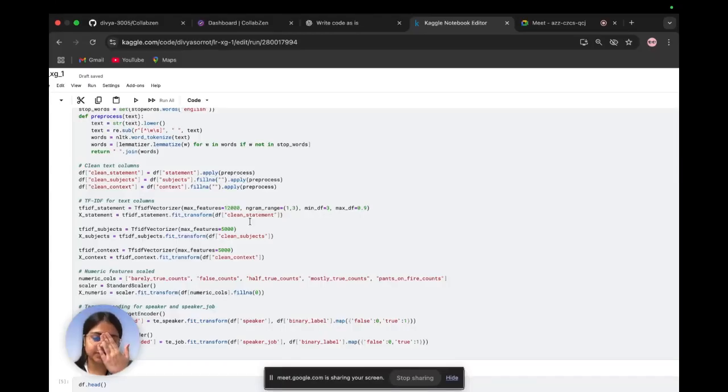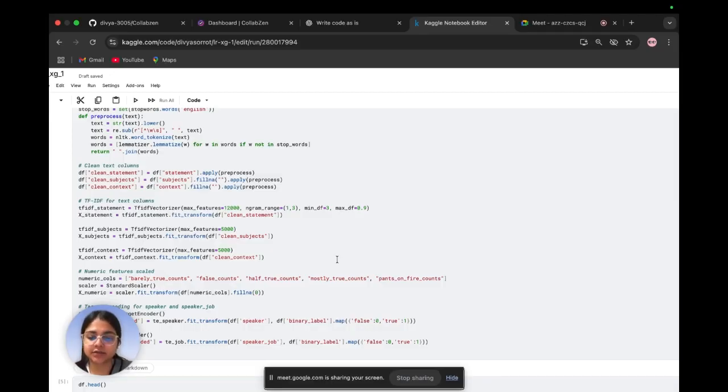So, in phase 2, our goal was to build a fake statement classification system using a layered dataset. So, we started with data preprocessing, where I cleaned the statements by removing special characters, converting them to lowercase, tokenizing, lemmatizing, and removing stop words. After cleaning the text, I extracted features using TF-IDF with 5000 features, which convert sentences into numerical vectors.